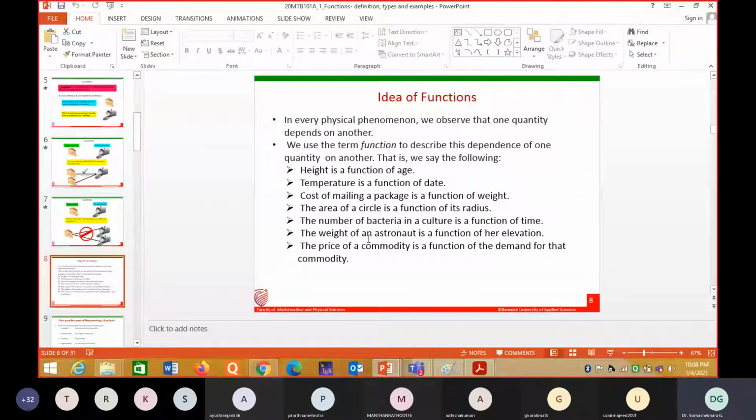The price of a commodity is a function of the demand for that commodity. Again, the price will depend upon what? The demand for that commodity, like this.